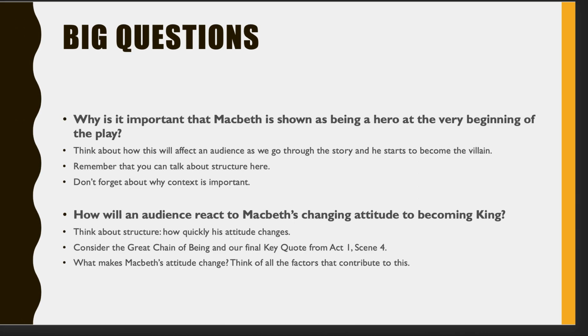And then also think about, what is it that's making Macbeth's attitude change? And what are the factors that contribute to that change? What occurs? How does that link to him deciding to go from not even considering being king to all of a sudden working out how he can take matters into his own hands to ensure he's the next king? Those are two really big questions at the very early stages of this play. So if you can have a go at answering those and you can come up with some decent quotes, you can talk about structure, you can talk about context, you're doing a really good job. So make an effort with that.